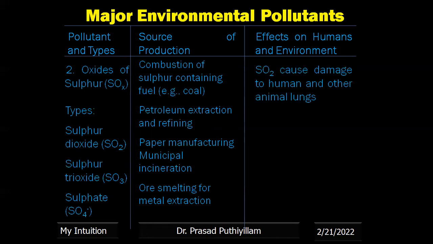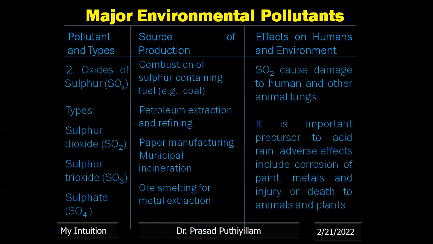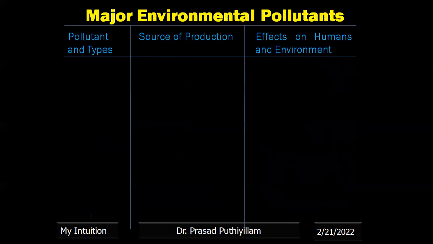Sulfur dioxide can cause damage to human and other animal limbs. It is an important precursor to acid rain. Adverse effects include corrosion of paint and metals, and injury or death to animals and plants. Sulfur dioxide can mix with water and be converted into sulfuric acid, then along with the water it becomes acid rain. Because of its acidic nature, that acid rain increases the corrosion rate of paint or metals, and further causes injury or death to animals and plants.